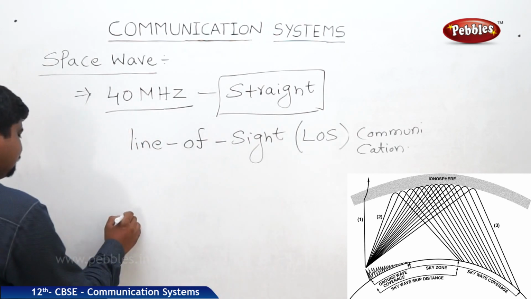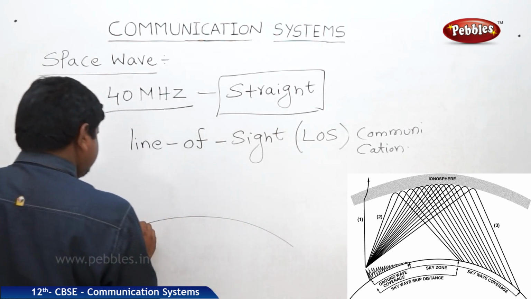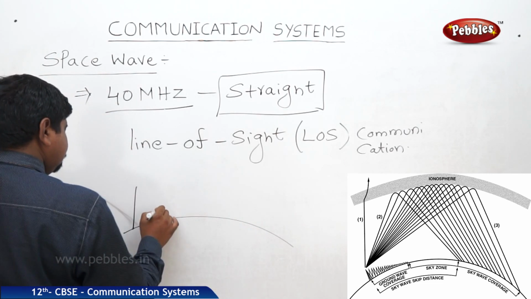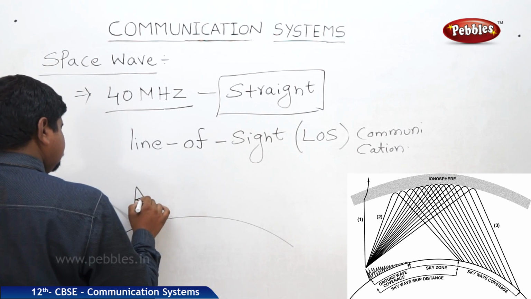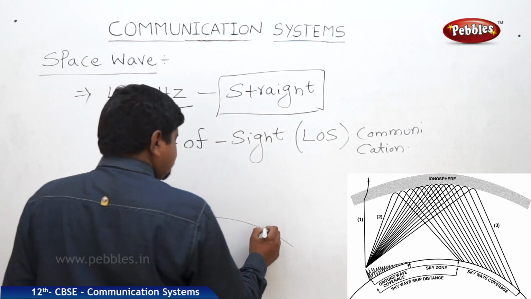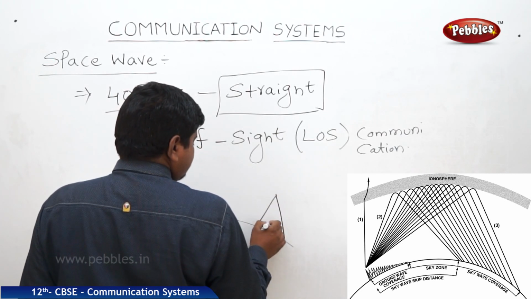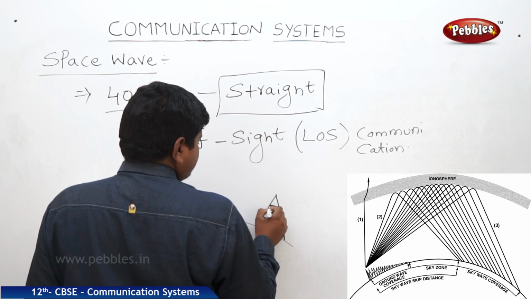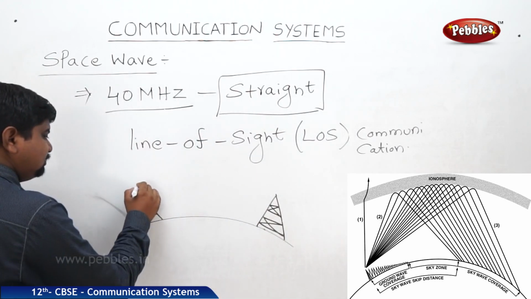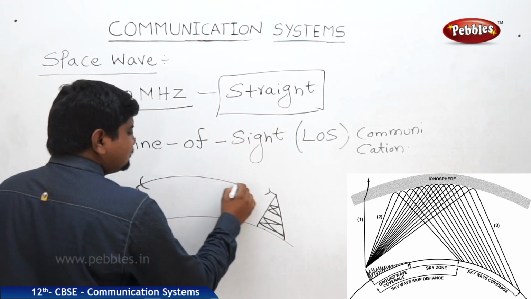That means two towers like this. This is one tower, this is one more tower. And this is one antenna, this is another antenna, this is the emitter and this is the receiver.